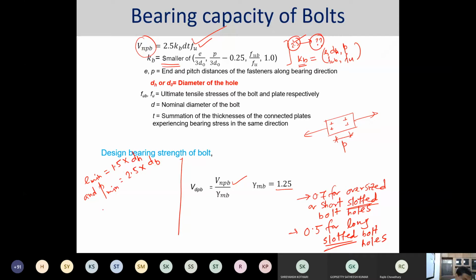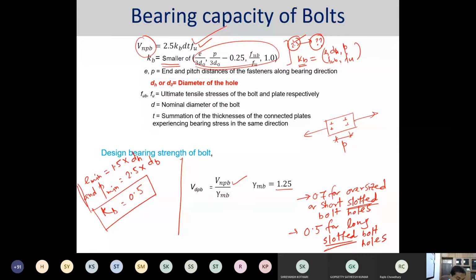Then straightforward you can consider this KB to be equal to 0.5. So this is a thumb rule. KB can be easily considered as 0.5 to avoid all these calculations.